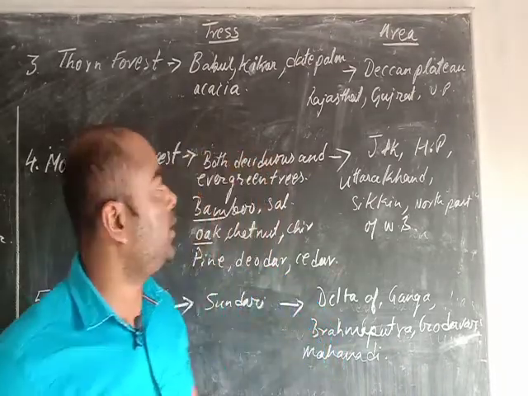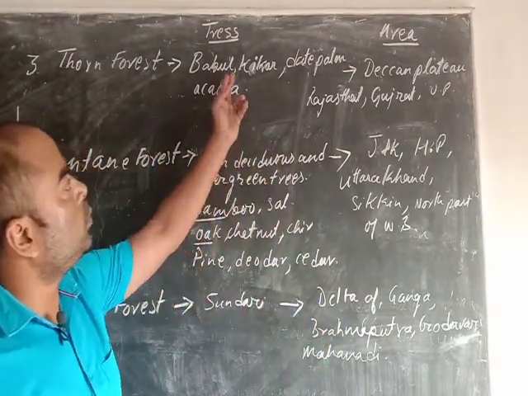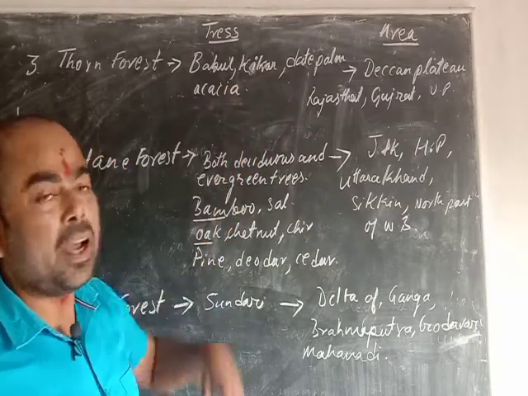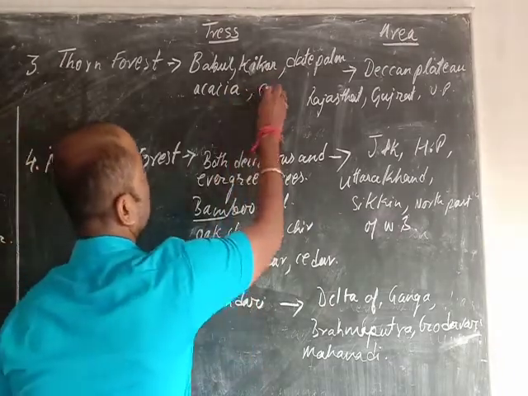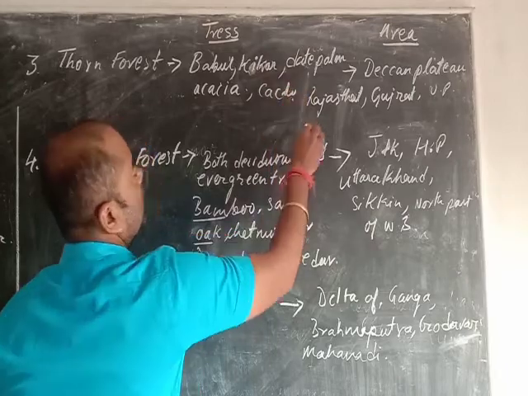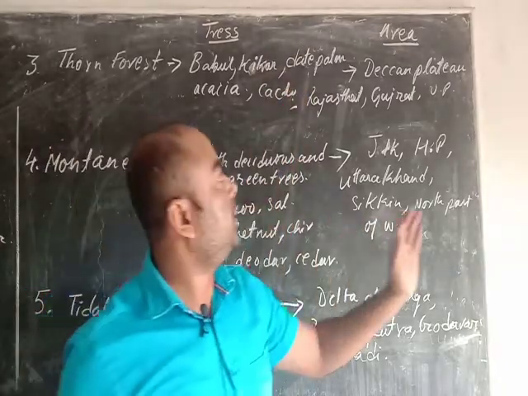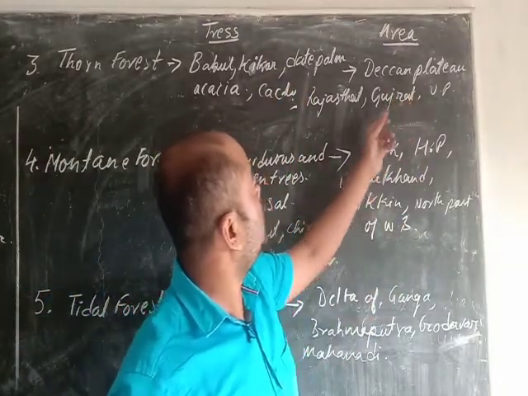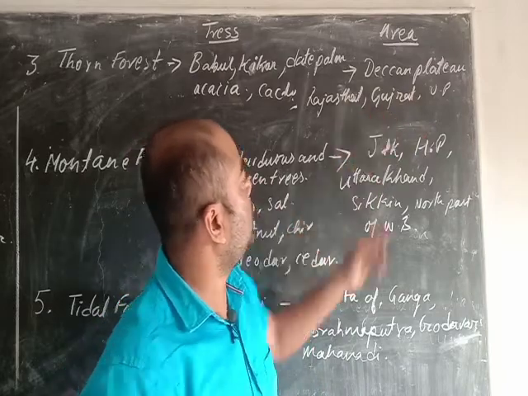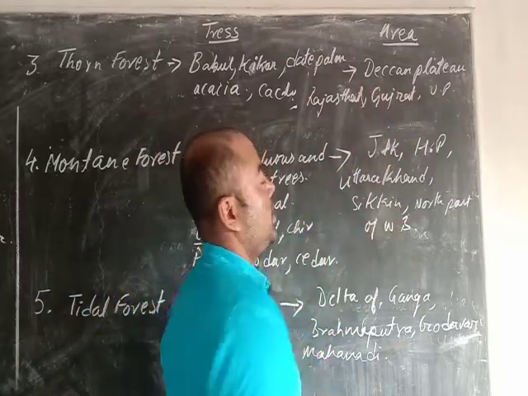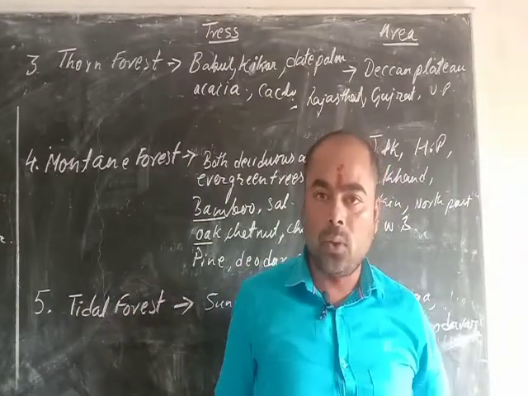So these kinds of forests have trees like babul, kikar, date palm and acacia along with the cactus. Now these forests are found in India in the Deccan Plateau region, Rajasthan, Gujarat and some part of Uttar Pradesh.